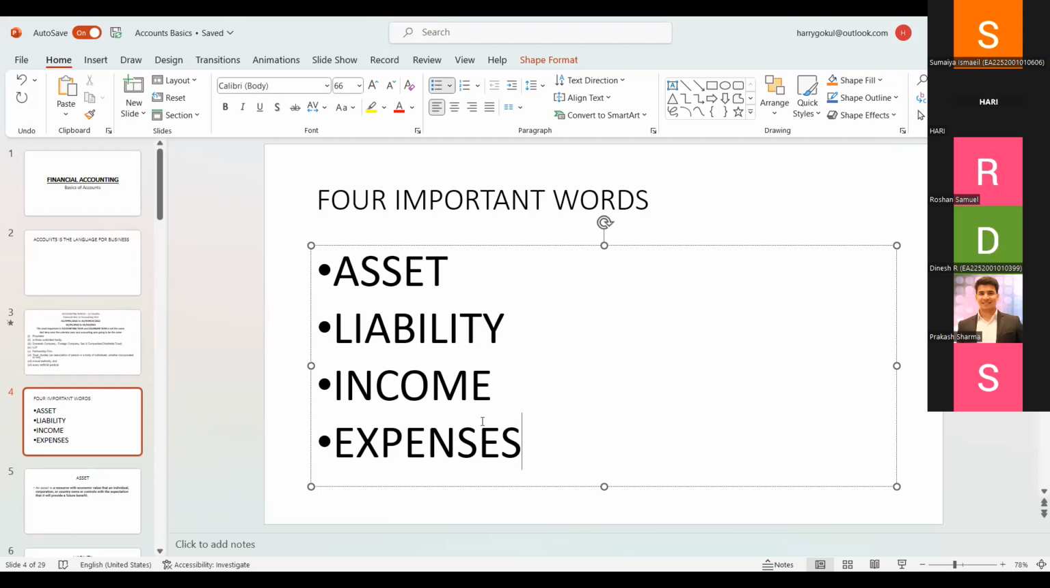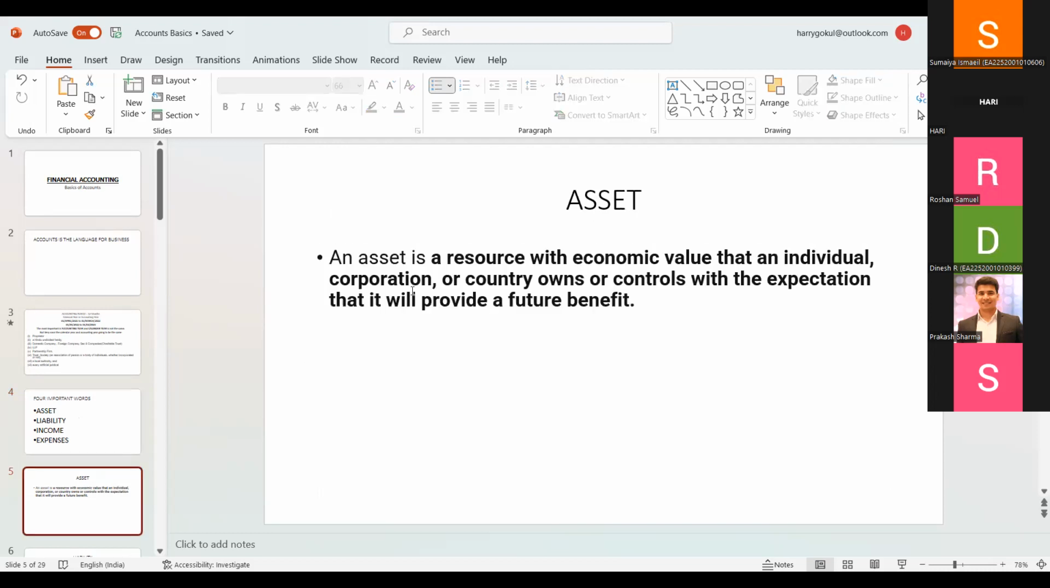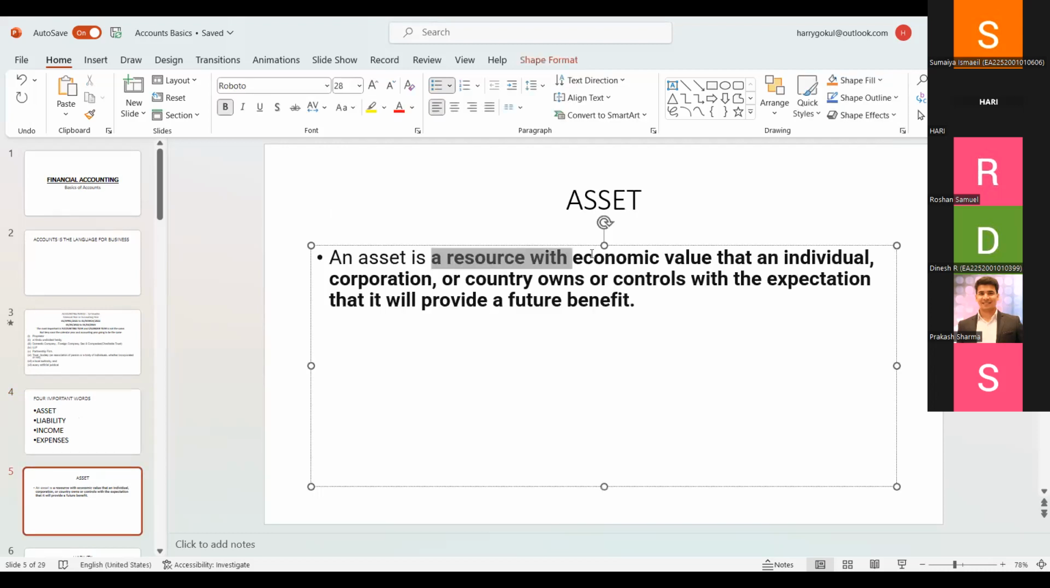I would like to speak about those 4 most important words. If you can understand all those 4, it's easy to learn everything in accounts, because accounts completely revolve around the assets, liabilities, income and expenses. Right now, I would like to speak about an asset. An asset is a resource with economic value that an individual, a corporation or a country owns or controls, with the expectation that it will provide future benefits.